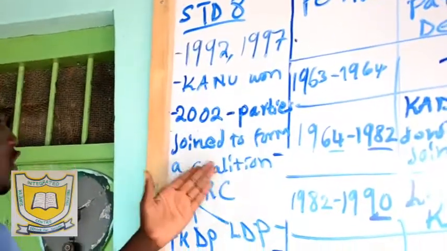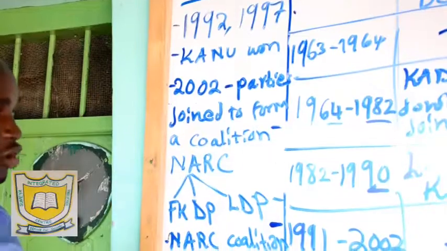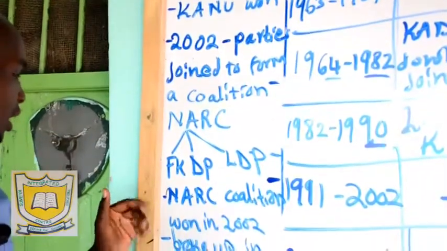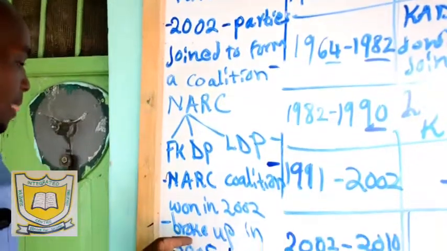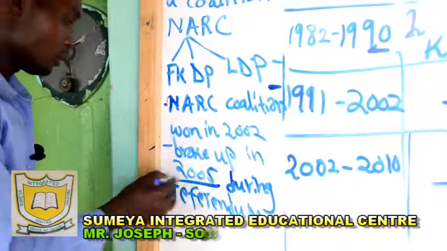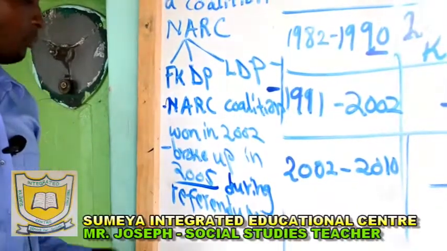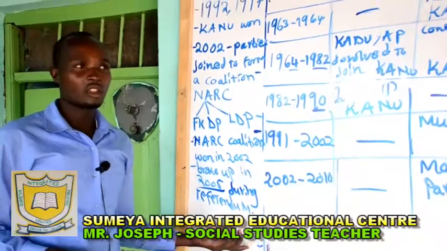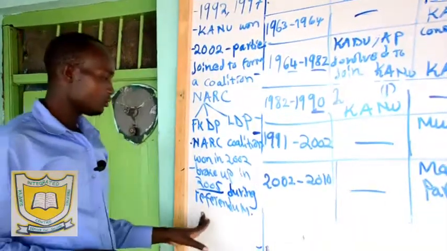In 2002 the parties also joined to form the NARC coalition I've talked about. It broke up in 2005 during the referendum. We had something like a banana, then we had orange, where we established the Orange Democratic Movement. So that is all about it.